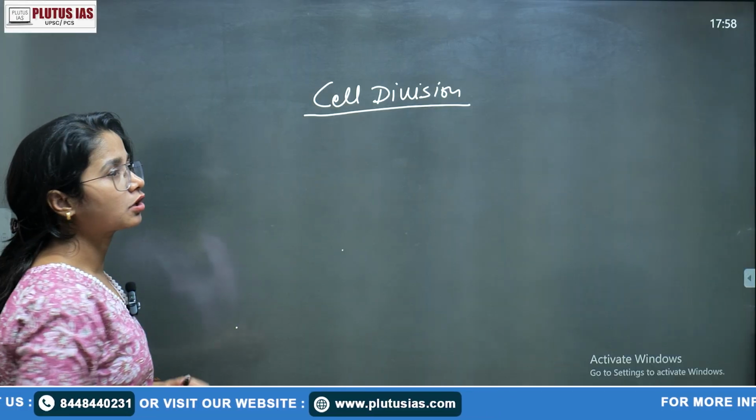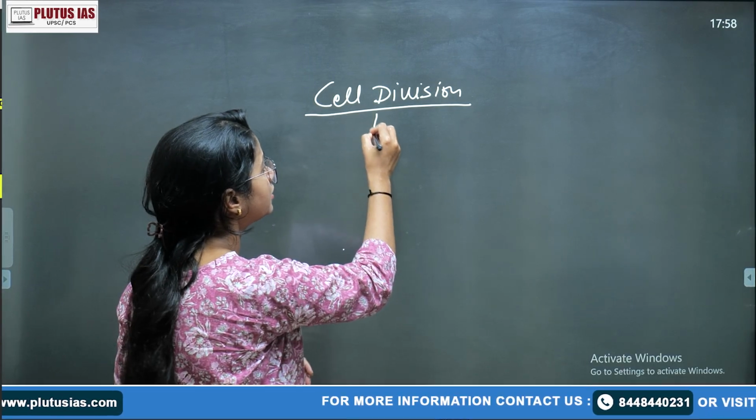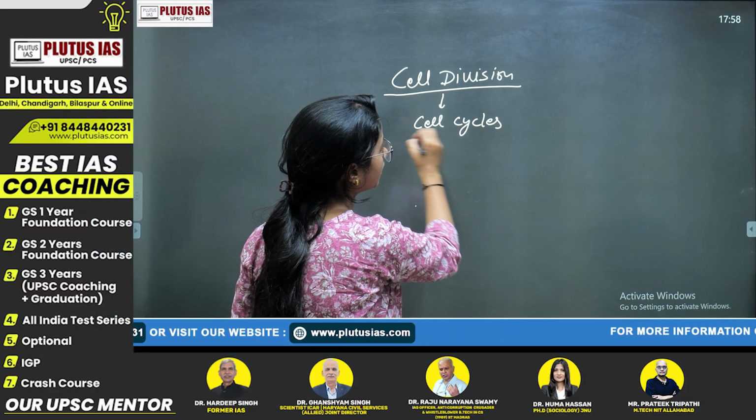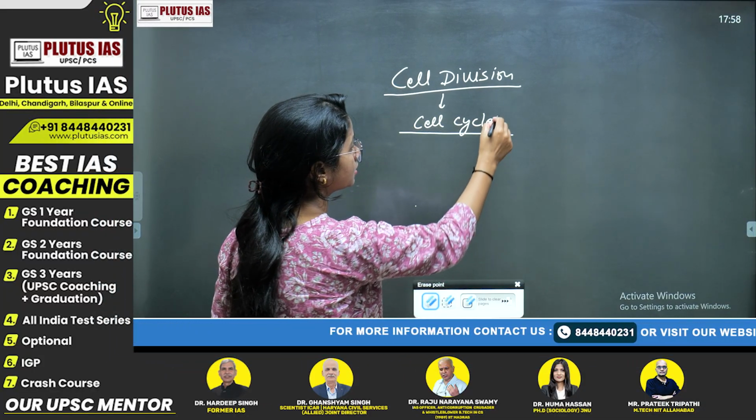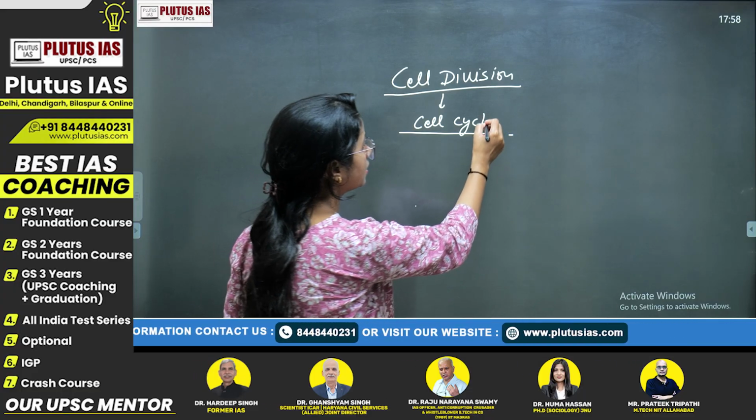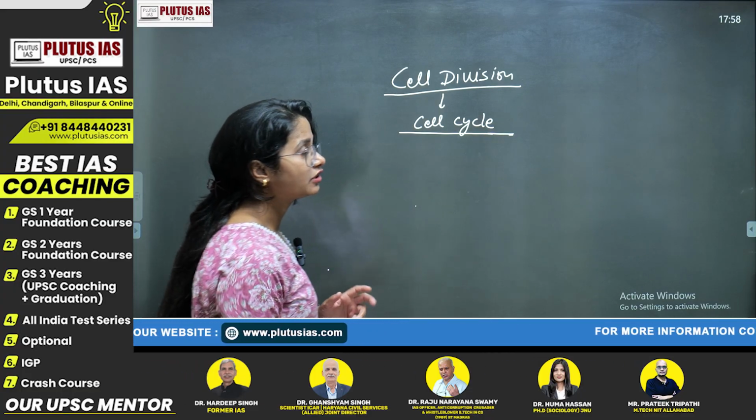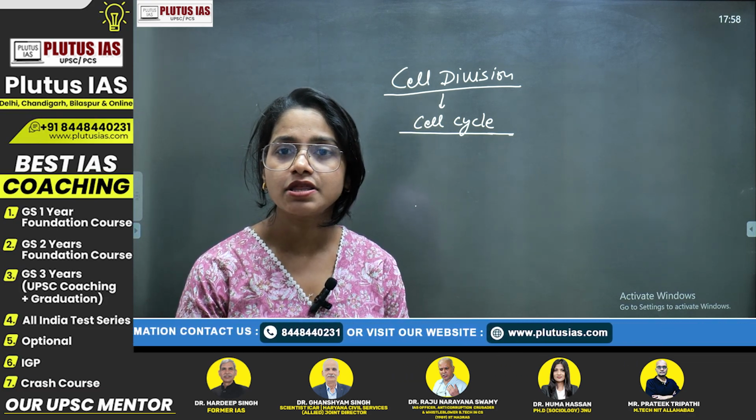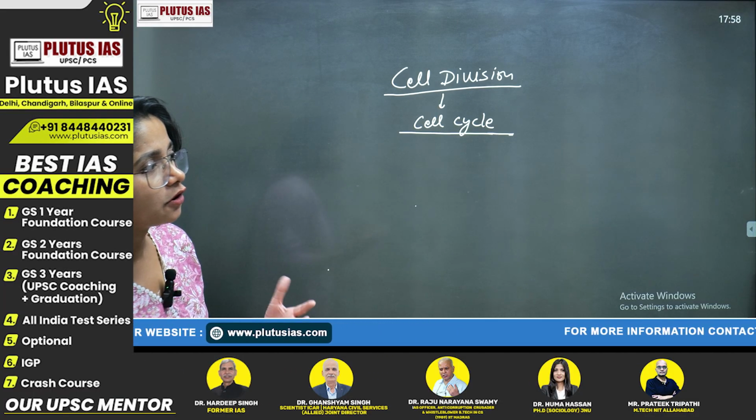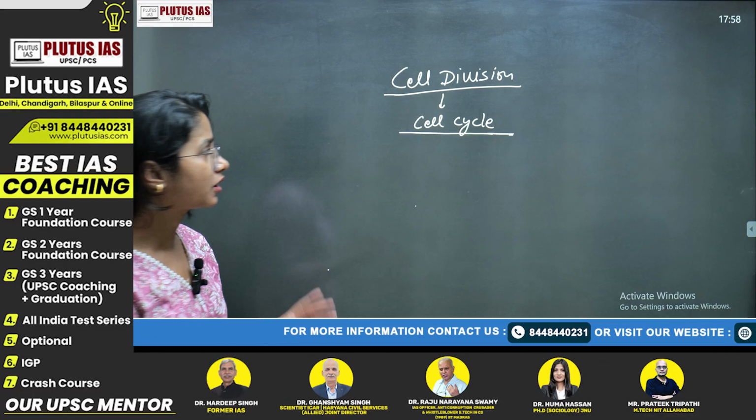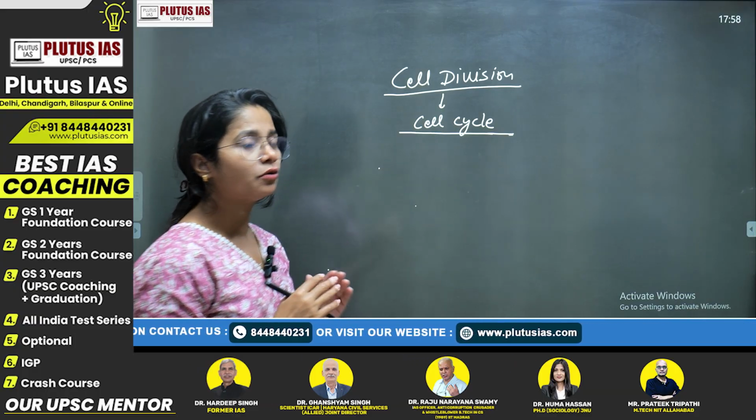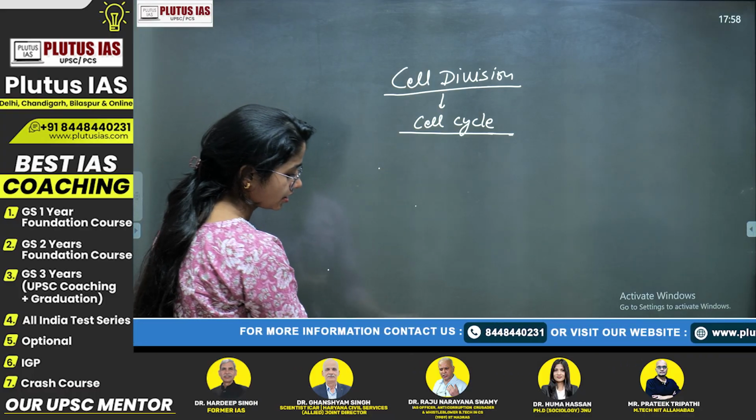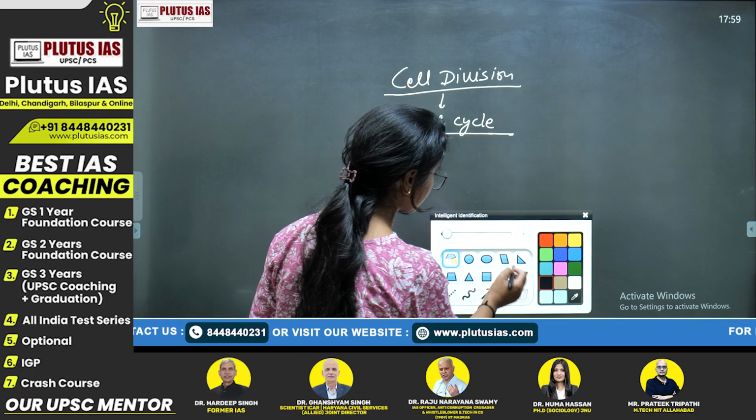Okay, so now we'll talk about cell division, and from cell division we'll relate to the cell cycle. As we discussed in the earlier classes, cell division relates to the concept that every new cell is actually formed from a pre-existing cell. We will not go into the evolution topic, otherwise it will be a very lengthy topic. So we'll simply start with the cell, or better say, division of the cell.